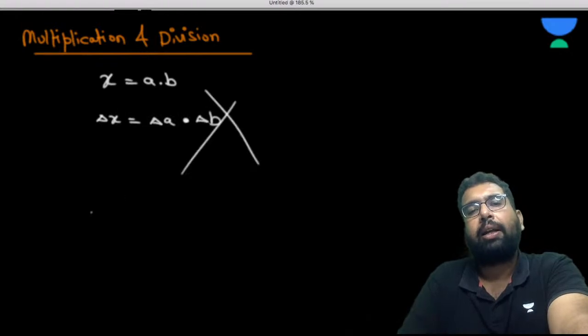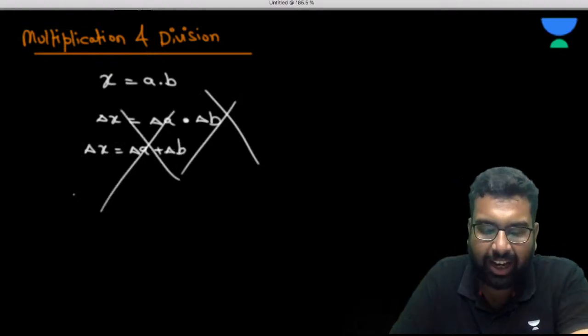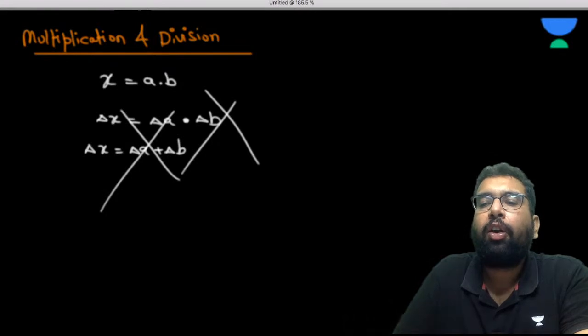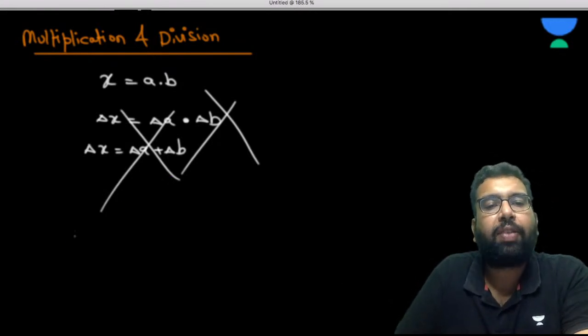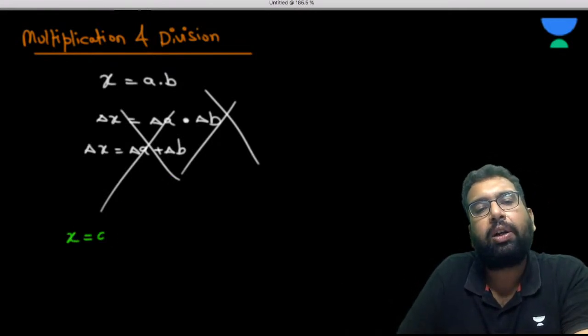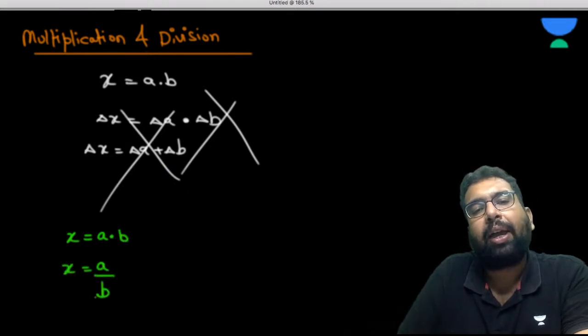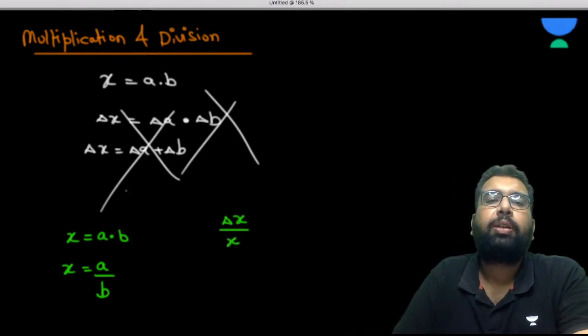No, don't do like that. Don't do delta a plus delta b either. This is not the way. You have to use a bit of the differentiation concept. If x is equal to a into b, or x is equal to a by b, this comes from the principle of differentiation.